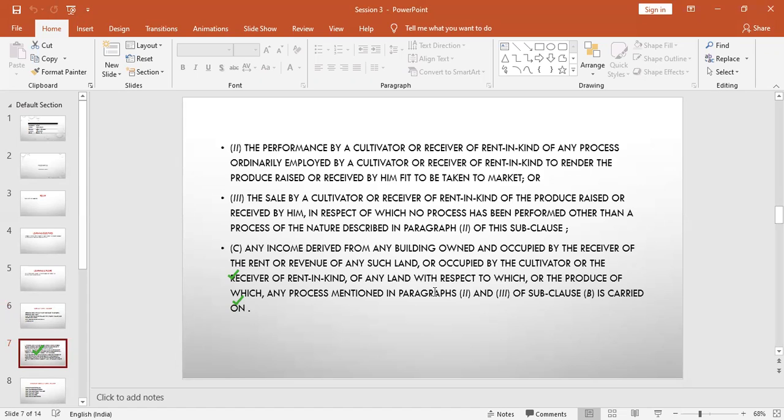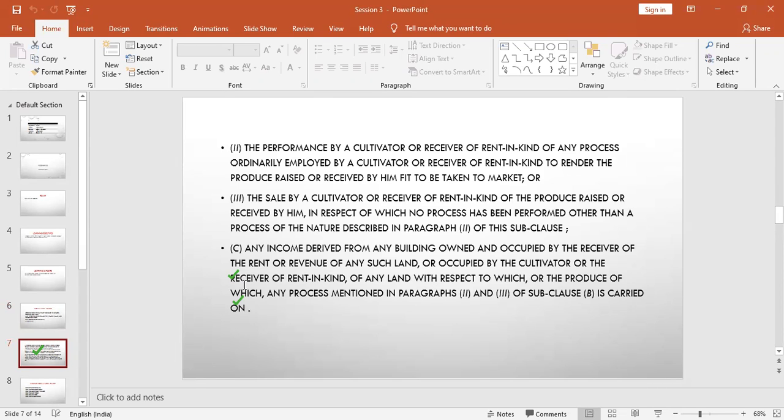Another aspect of agricultural income is the sale by a cultivator or receiver of rent in kind of the produce raised or received by him, in respect of which no process has been performed other than a process of the nature described in paragraph 2 of this subclause.